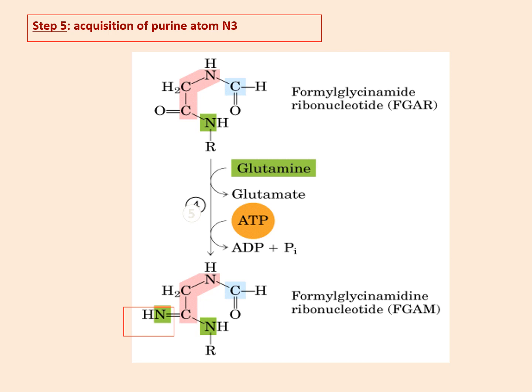So glutamine will be converted to glutamate, and in this whole process 1 ATP would be utilized, the enzyme would be a synthetase, and the molecule now formed is formyl glycinamidine. Glycinamide has been converted to glycinamidine because there are two nitrogen amide compounds here. So now the compound is formyl glycinamidine ribonucleotide, or FGAM.